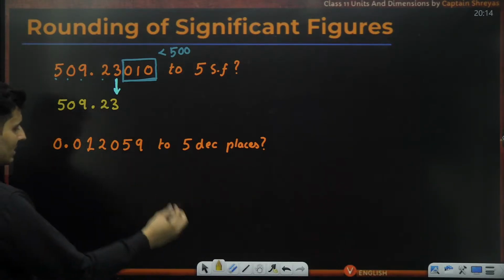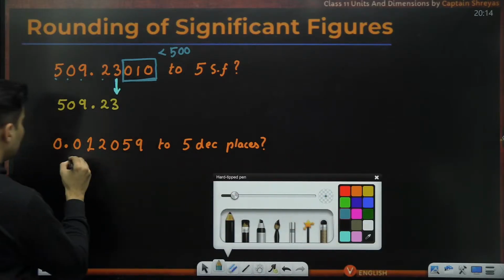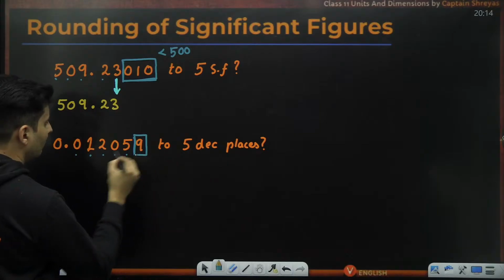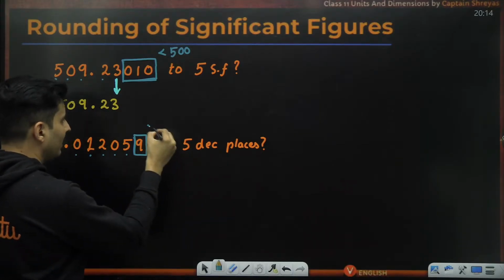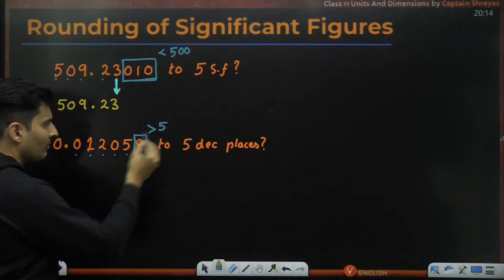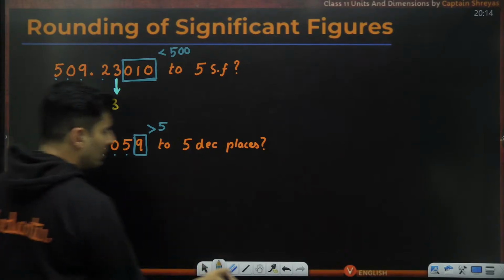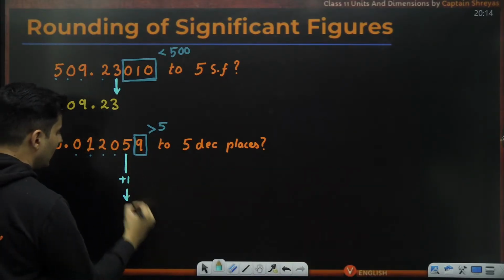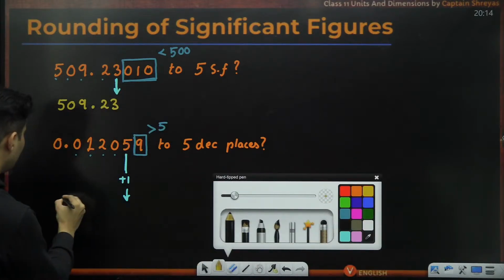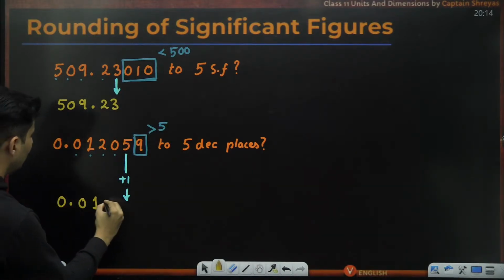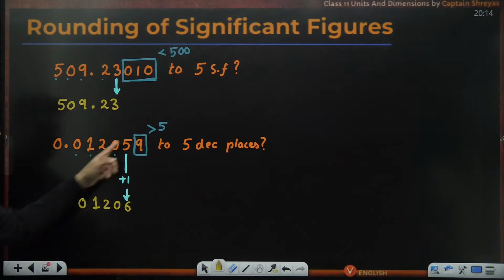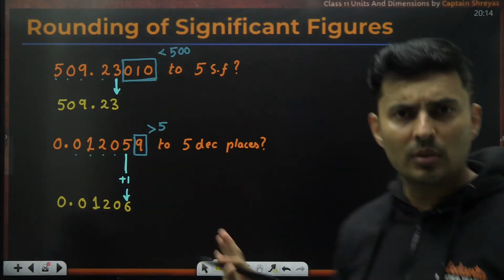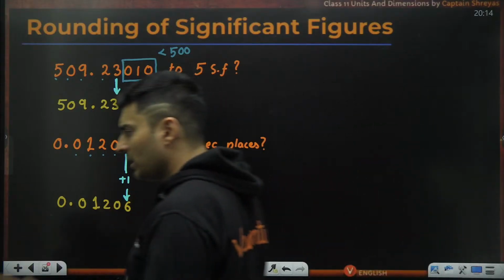Okay. What about this? 5 decimal places means 1, 2, 3, 4, 5. So I need to get rid of this number. So 9 will be compared with 5. Single decimal place. So 9 is more than 5. So what shall I do? To the previous digit, I should add 1 and write it down. So that means it will be 0.01206. 5 plus 1 is 6. That is the answer. Simple. Understood how to round off anything to anything now? It's not a big deal.